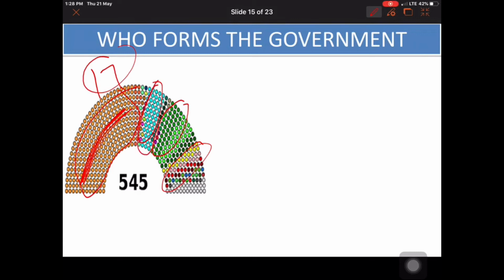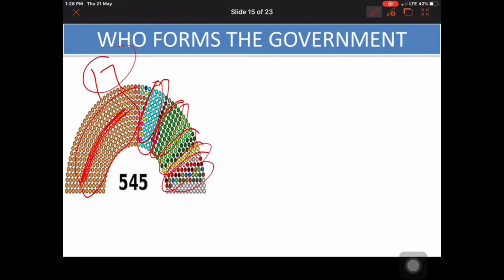This blue color is representing other parties, and other colors are representing other parties. Those who did not get a majority of MPs are always sitting on the left, and those in power are always sitting on the right hand side of the Lok Sabha chairs.